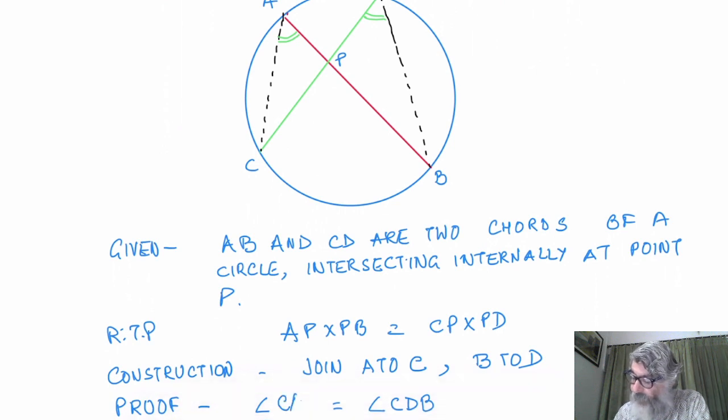Angle CAB is equal to angle CDB, same segment.